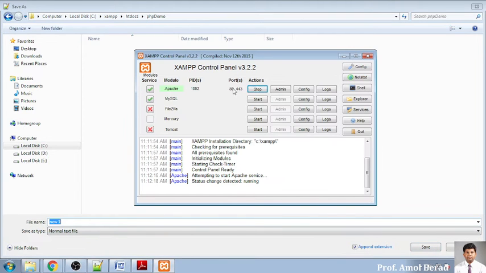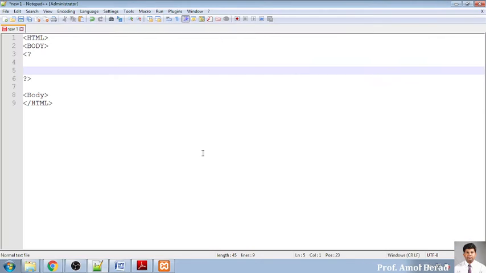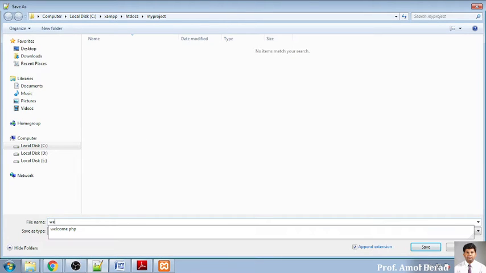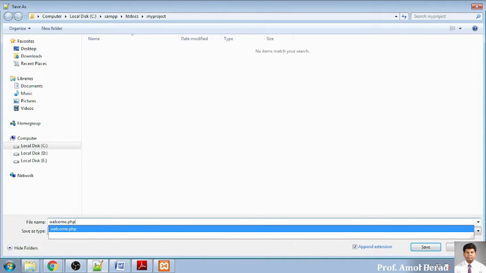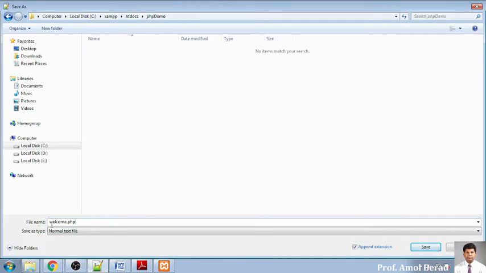So the server has started now. One second, I need to stop this one, so then only the file will be added into this. Okay, now it will be saved, and here I will say welcome dot php. Now this I need to store into my PHP demo.